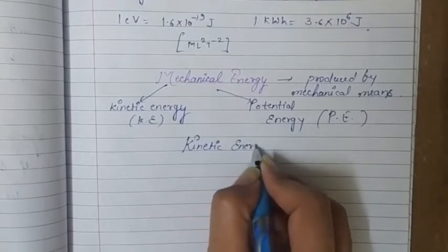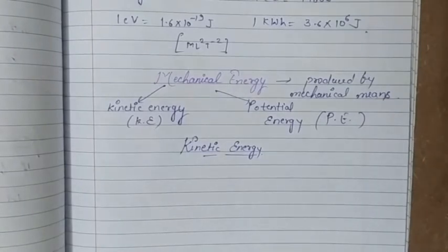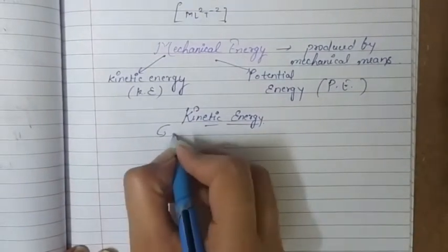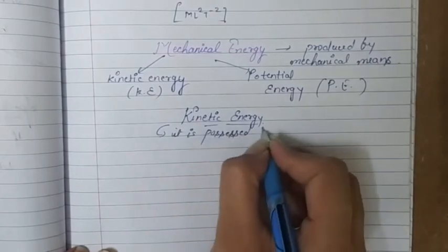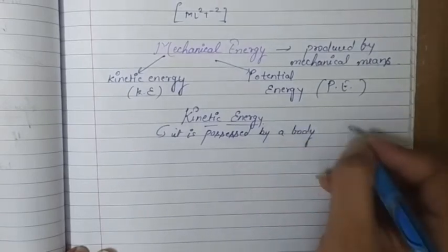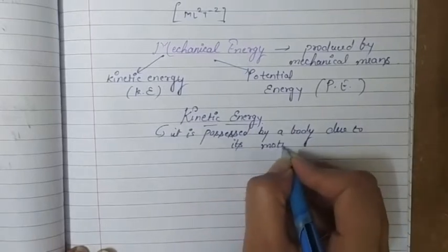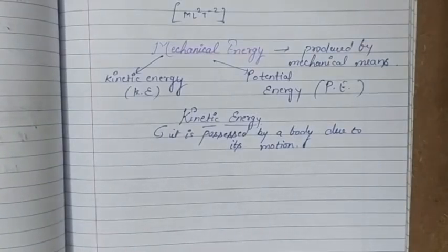Kinetic energy is a form of mechanical energy which is possessed by a body due to its motion. If we have a moving object which can do work, then the amount of work that moving object can do before coming to the stationary state is equal to its kinetic energy.